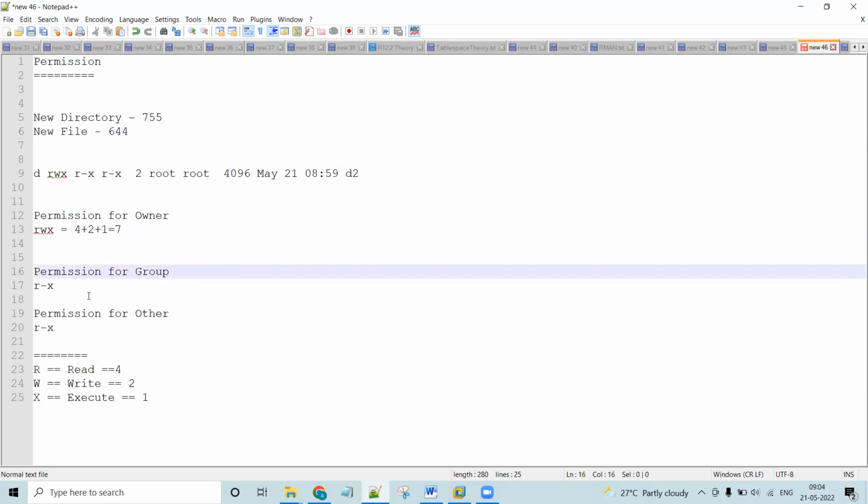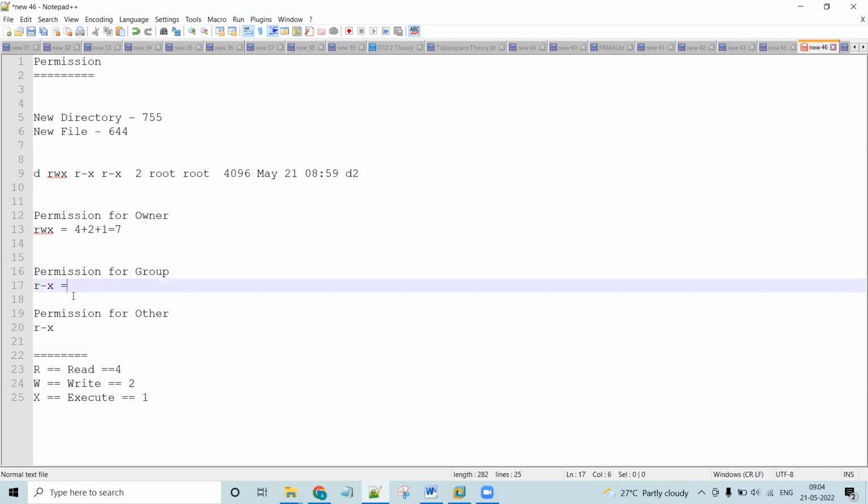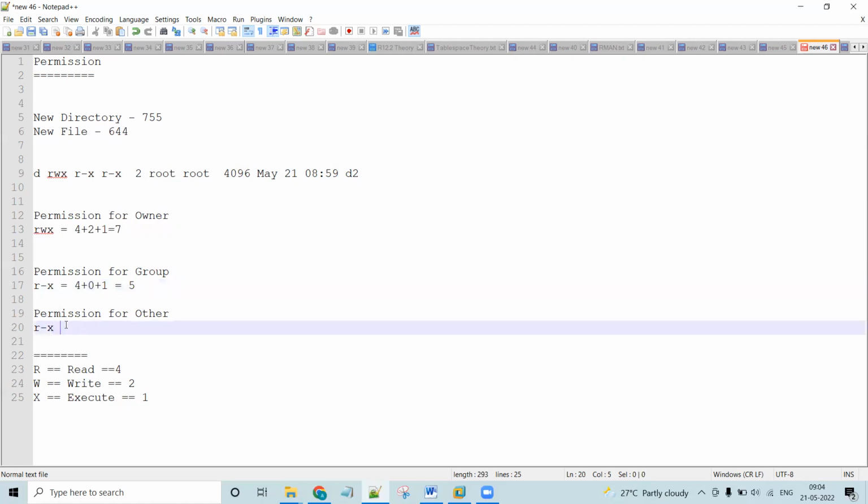Permission for group: 4 plus, the next digit will be W. For W it will be a hyphen, which means you need to put 0 here. Plus X is there, that means 1. So overall 4 plus 0 plus 1, it will be 5. For others, it will be 4 plus 0 plus 1. So overall that is 5.